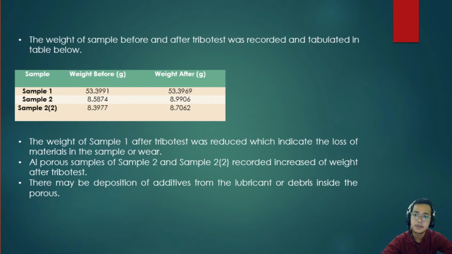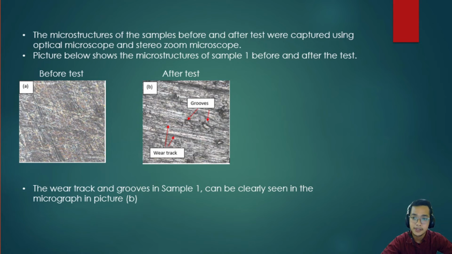Next, the weight of samples before and after the tribo test was recorded and tabulated in the table below. The weight of sample 1 after the tribo test was reduced, which indicates the loss of material in the sample, or wear. Aluminum porous samples, sample 2 and sample 2 number 2, recorded an increase of weight after the tribo test. There may be a deposition of additive from the lubricant or debris inside the pores.